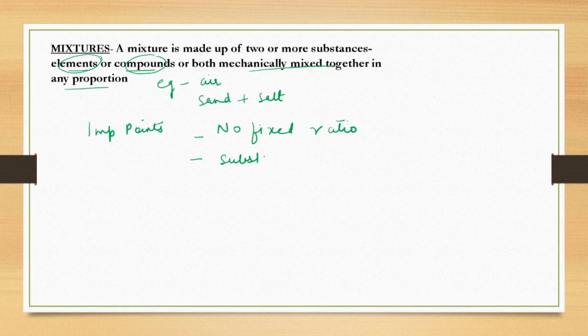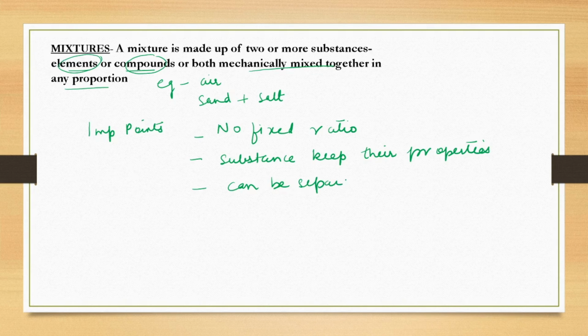Why do the substances keep their properties? Because they are just mechanically mixed together, they are not chemically combining. Substances keep their properties, and they can be separated by physical methods.